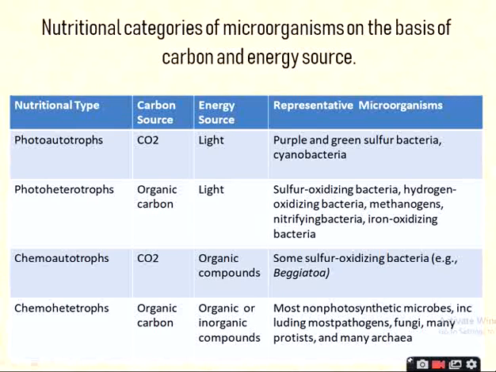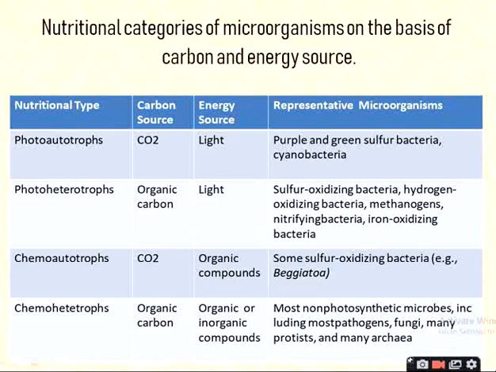They are called as photoheterotrophs. Okay, and the best examples, they are sulfur oxidizing bacteria, hydrogen oxidizing bacteria, methanogens, nitrifying bacteria, iron oxidizing bacteria. These are the best examples of photoheterotrophs.